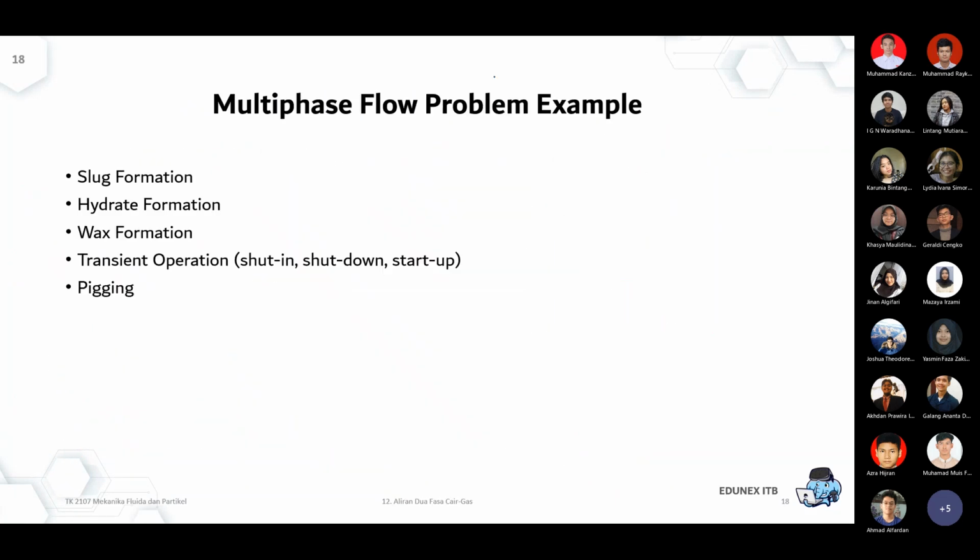Okay, so multi-phase flow problem example, I already explained about a slug. Hopefully you get the idea, not completely understand, of course, but you get the idea of a slug. Hydrate is a crystal. Try to Google it.